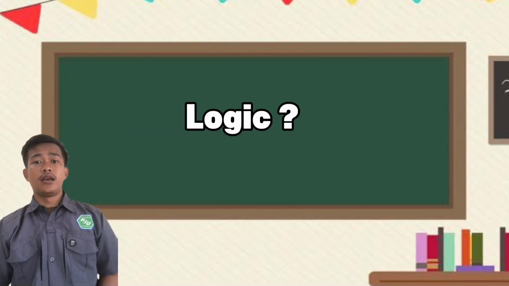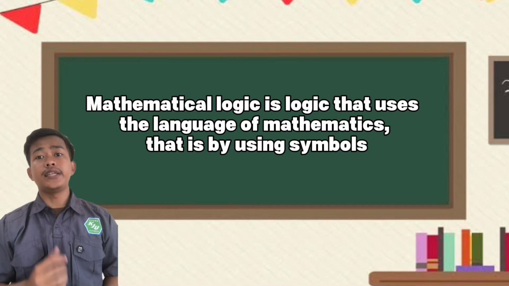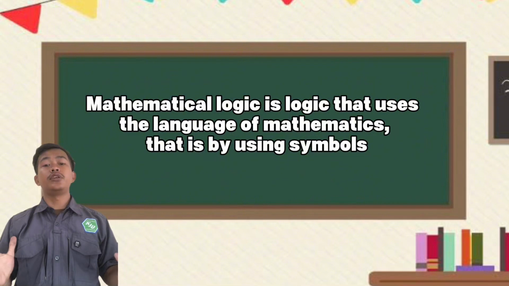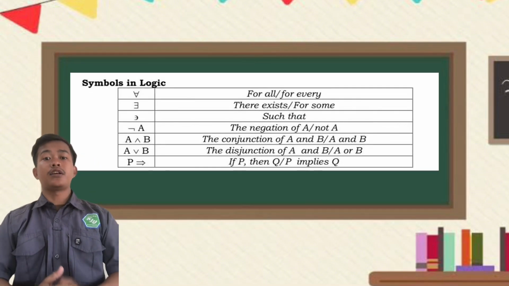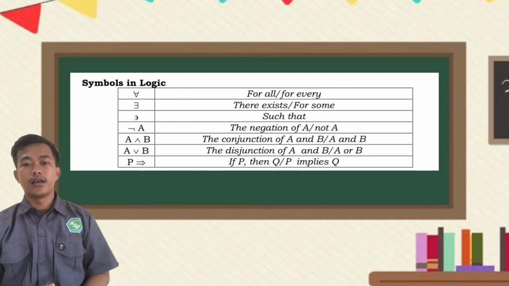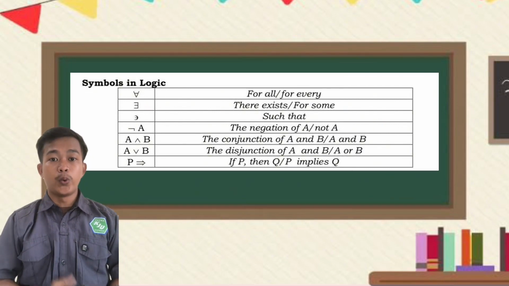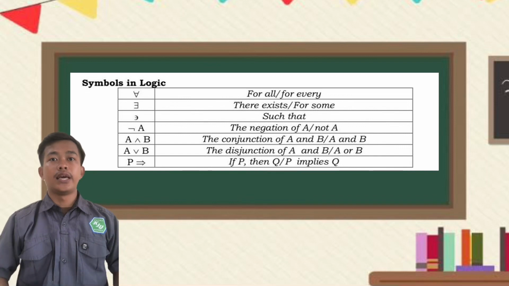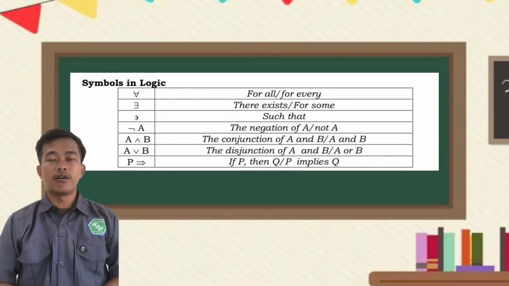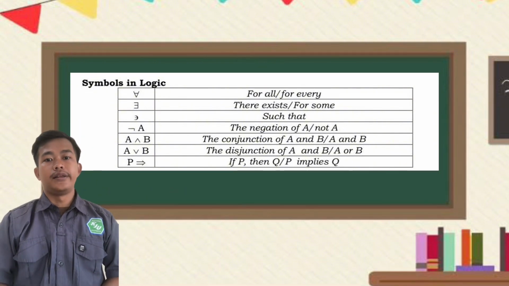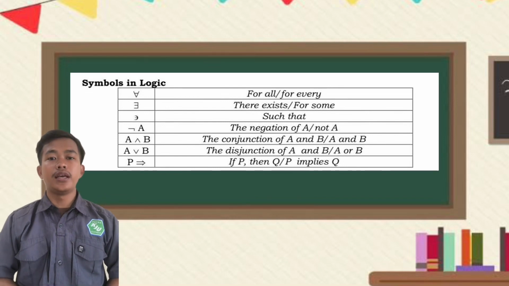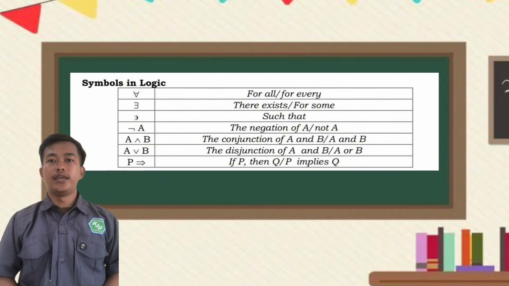What is logic? Mathematical logic is logic that uses the language of mathematics by using symbols. Next we discuss symbols in logic. What's the first? For all, or we can say for every. The next, there exists, or for some. The next, such that. The next, the negation of A, or we can say not A.